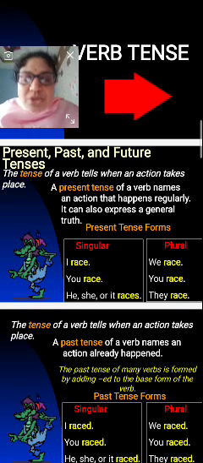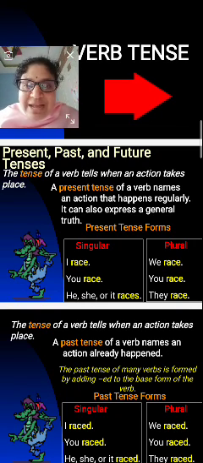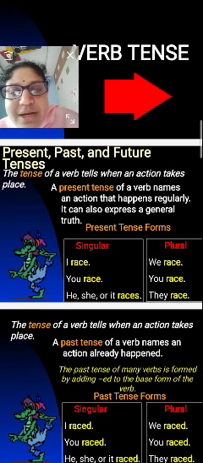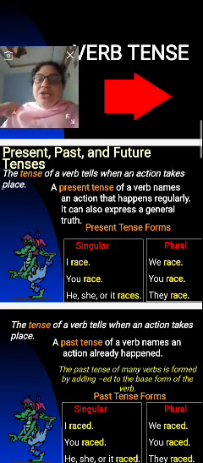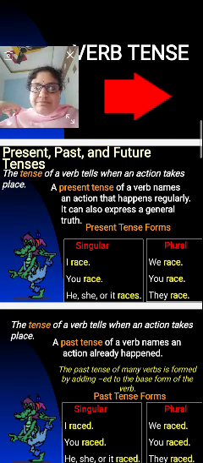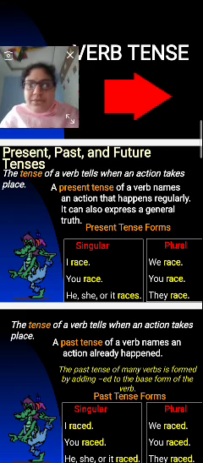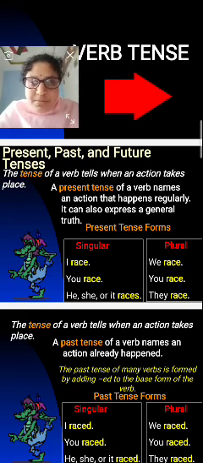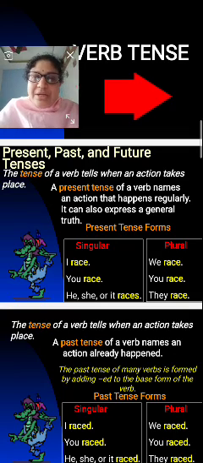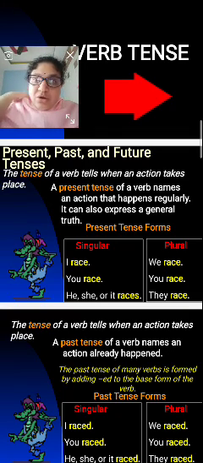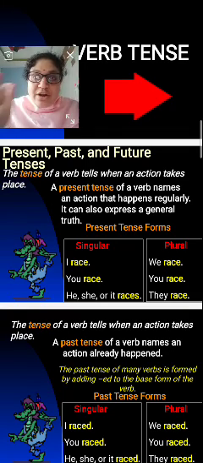A present tense of a verb names an action that happens regularly. It can also express a general truth. Yes, a present tense of a verb names an action that happens regularly. It can also express a general truth.